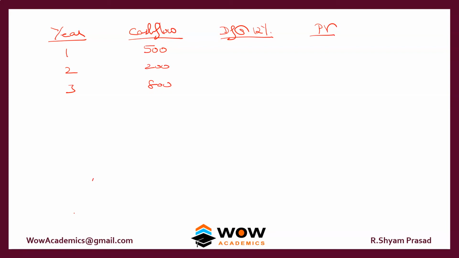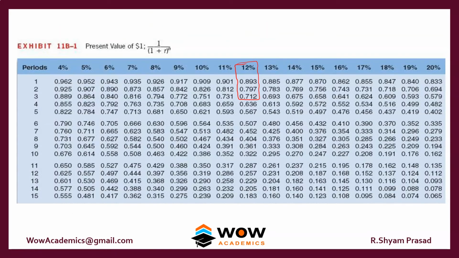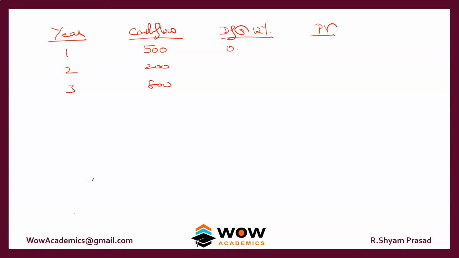So what is the discount factor? For the discount factor, we can look at the table itself. The first 3 years are 1, 2, 3, so these are the numbers. We'll multiply and we'll get the answer. Just multiply the cash flow by this number, because this is the first year discount factor, this is the second year discount factor, and this is the third year discount factor.